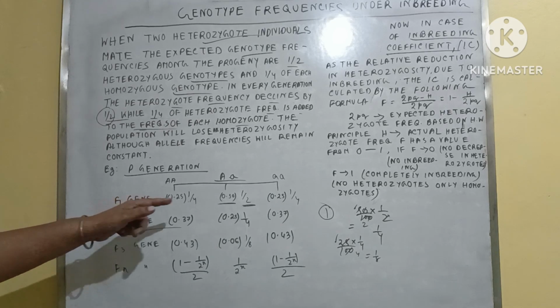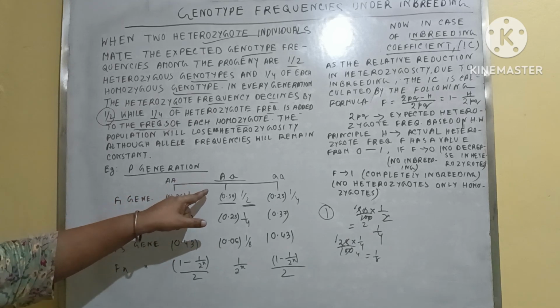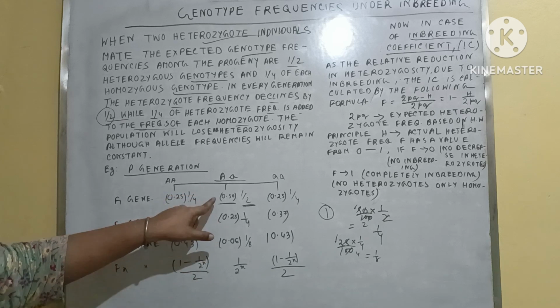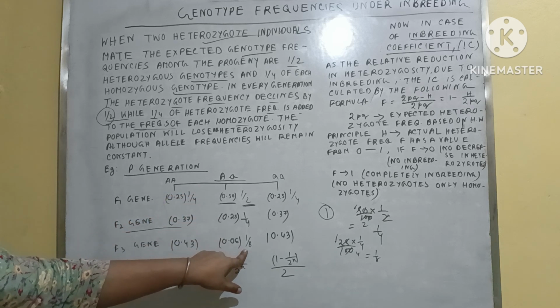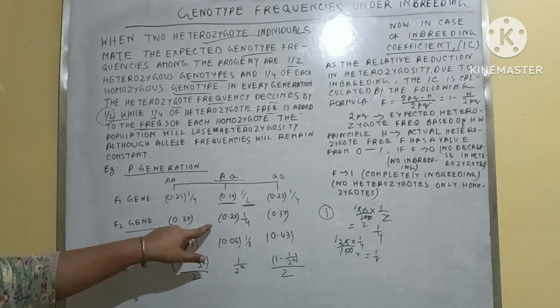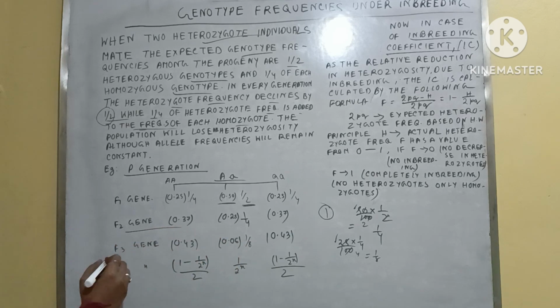So you can see the heterozygote frequency declines to 1/8 of the total frequency after the third generation.